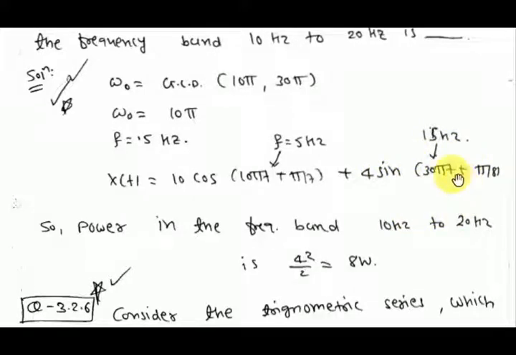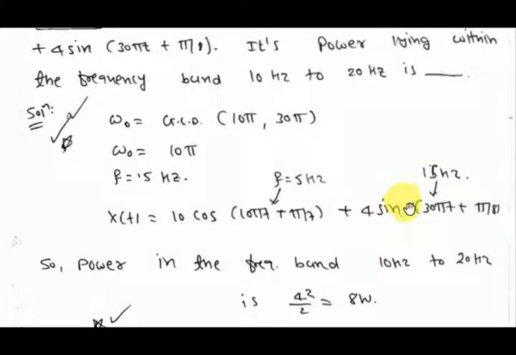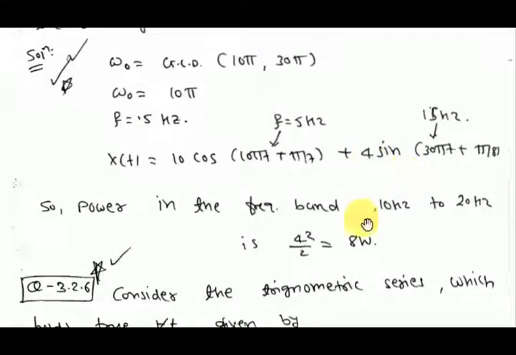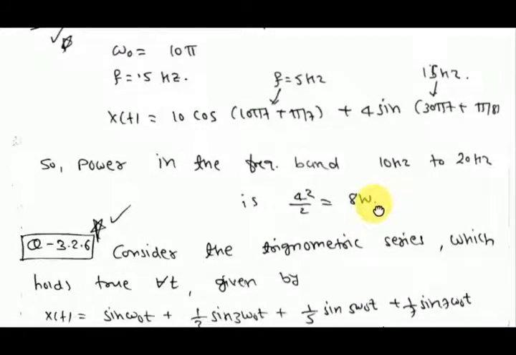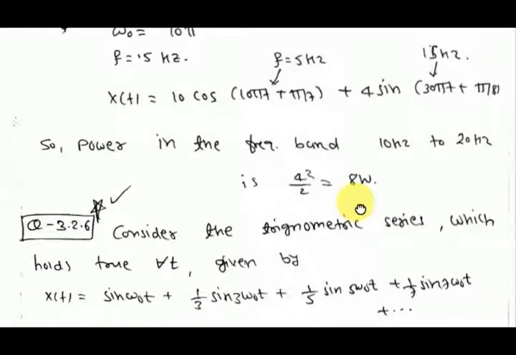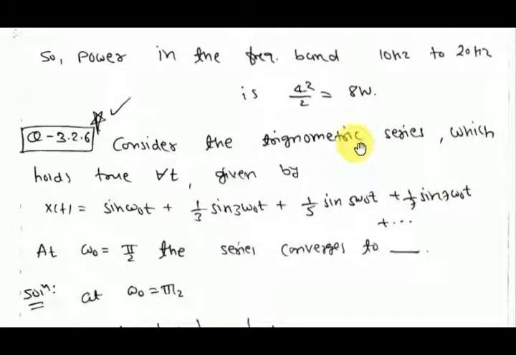You square this, integrate over one period, and take the average. You will get A square by 2. Means you square this and take the mean value. A square by 2 is 8 watt.